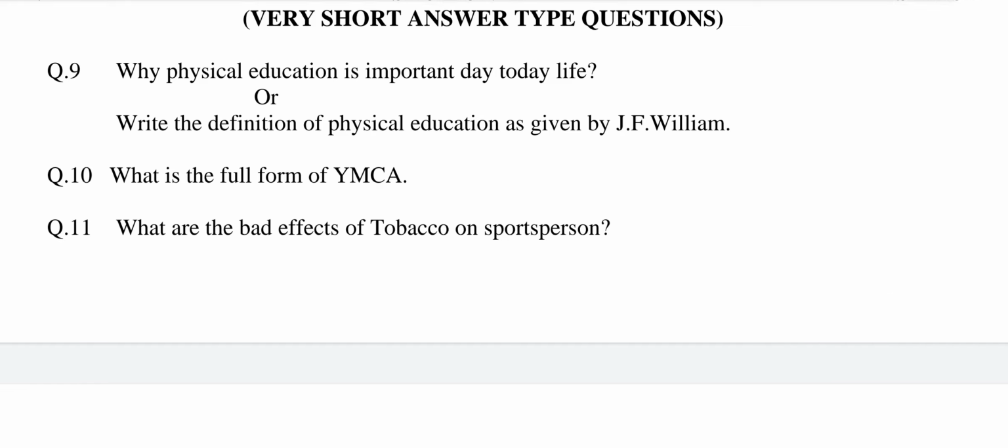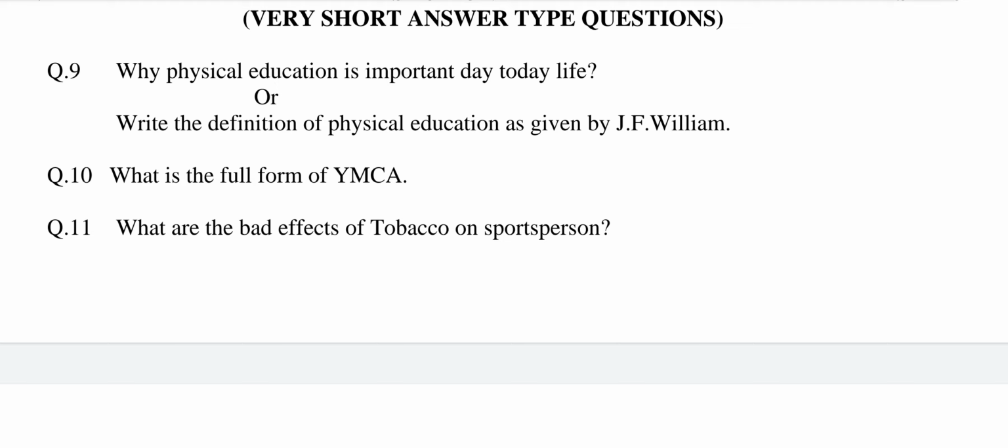This question is related to chapter number 1, concept of physical education. The answer may be: physical education teaches how to acquire ability to develop strength, speed, endurance and coordination abilities.